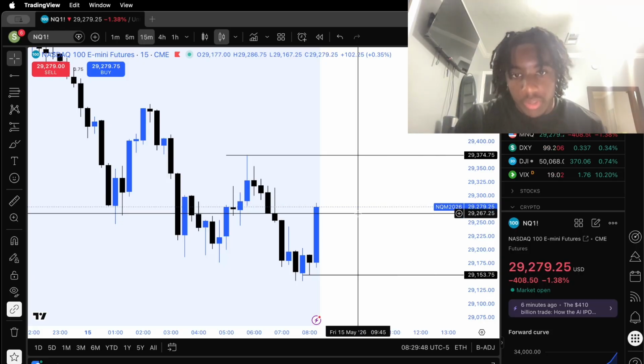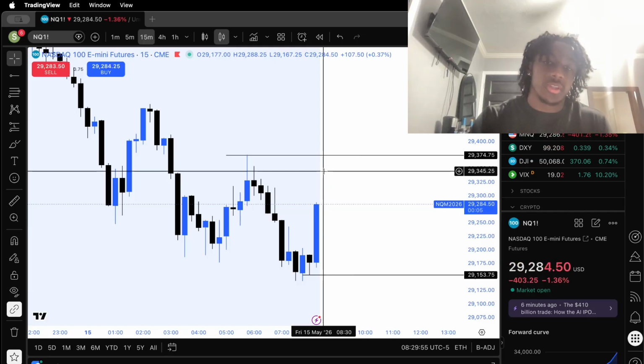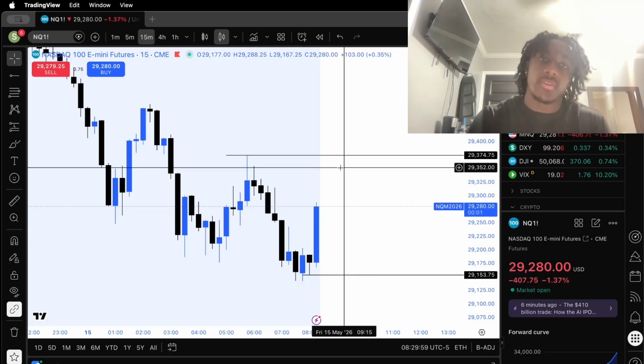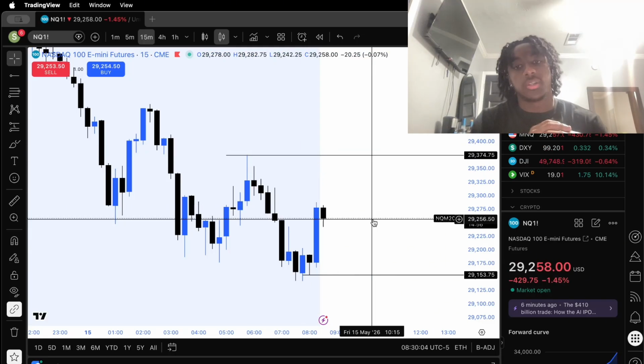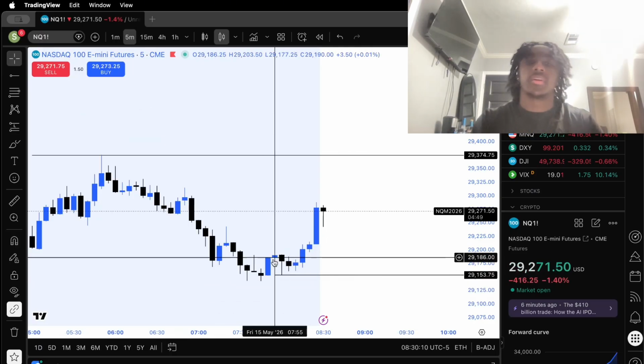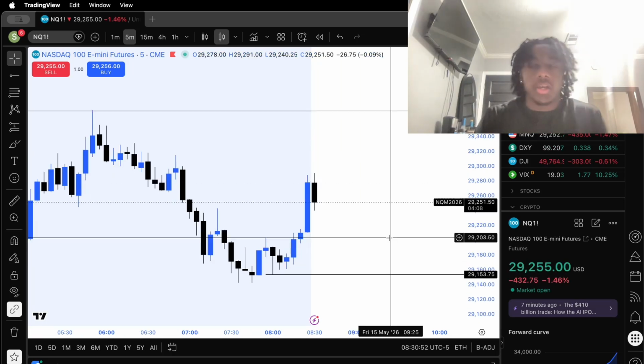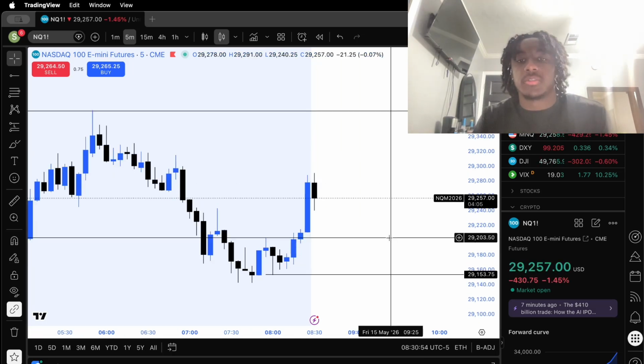As you can see, we're about to inverse this fair value gap right here, and if we do inverse it, I would love for my short scenario to play out, which is where price sweeps this and inverses lower on the lower time frame, or the long scenario would still be great. I want to see price sweep this right here, which is this 5-minute low in this fair value gap. We would need an inverse on the lower time frame, so we just sit and wait for one of these scenarios to play out. I am a consistently successful trader, which is why I follow my rules.